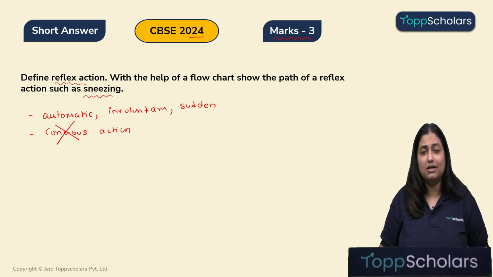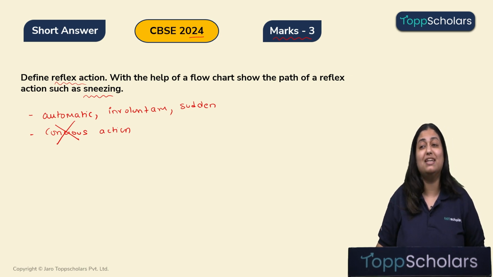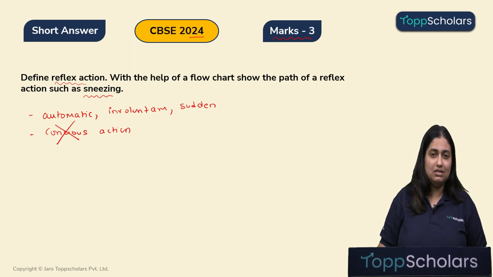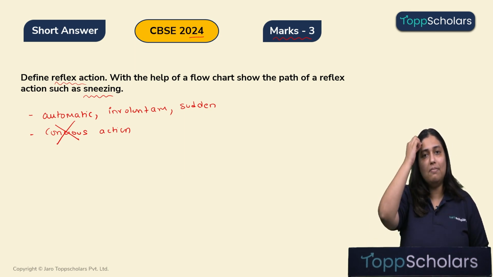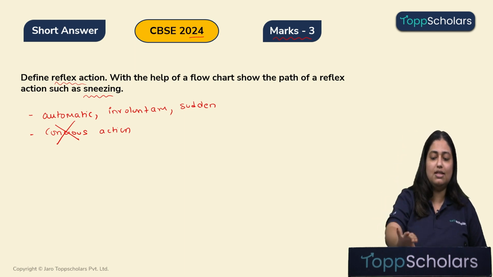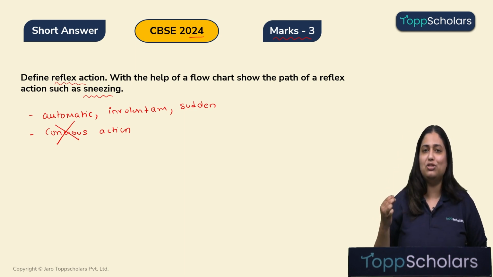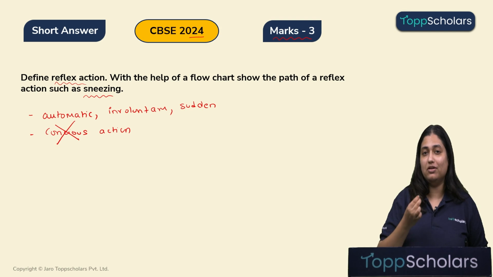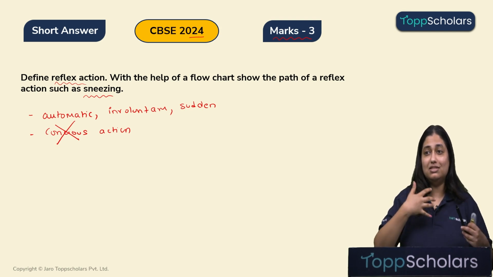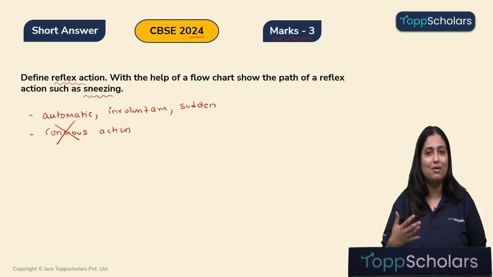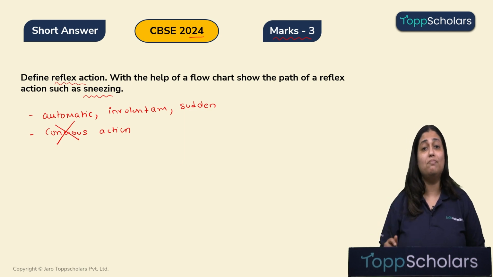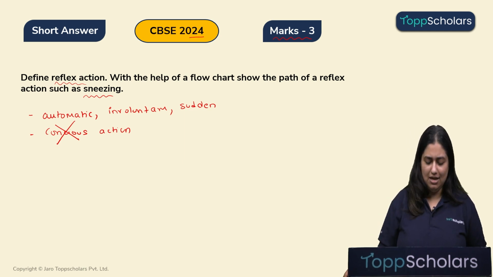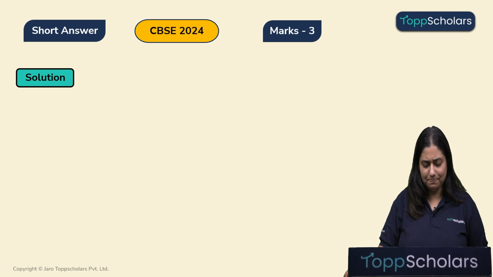Why is it important? It is important because it helps in survival. See, imagine if you had to think, okay, now I need to withdraw my hand, and then that command from the brain goes to your finger muscle and then you pull it. By then you would have damaged your fingers. You would have burnt your fingers a lot. Yes or no? So, such mechanisms exist in our body to do a quick movement to protect ourselves from being harmed. Now, let's look into the reflex pathway.